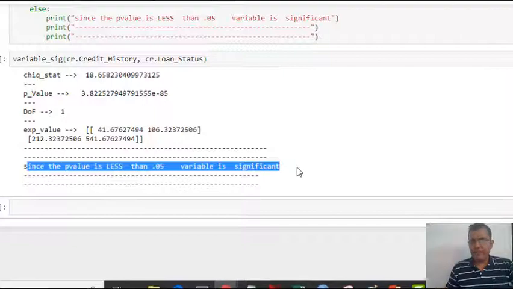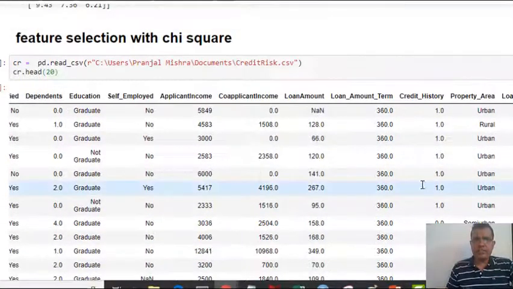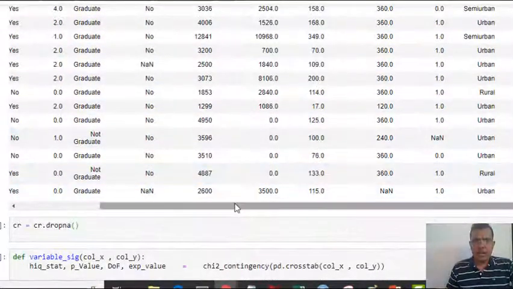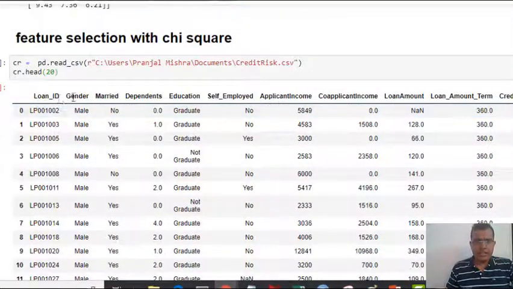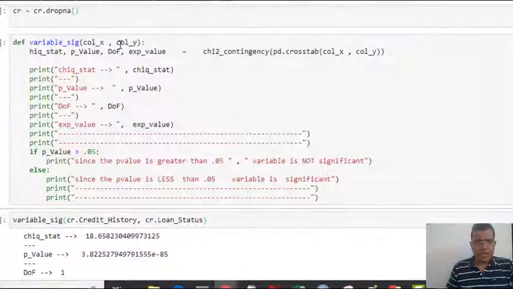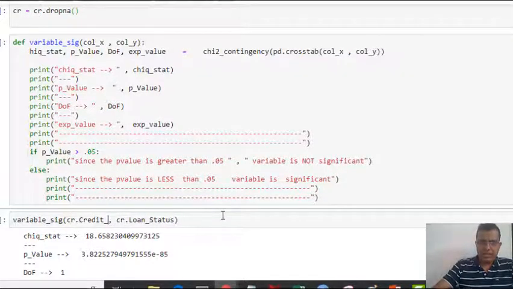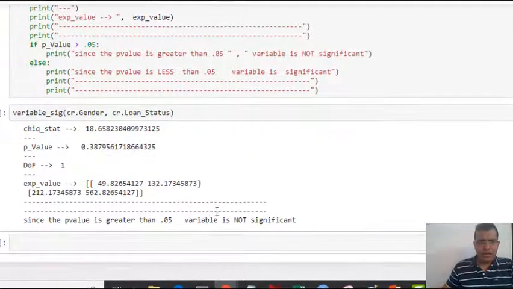I will not change loan status because it is my target variable. Let me change this column to gender, and I get the message: since the p-value is greater than 0.05, the variable is not significant. Similarly, I can run the test for whichever column I am interested in, and quickly find out which variables are significant and which are not.